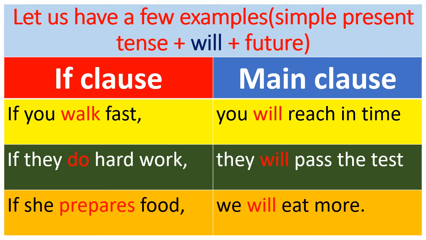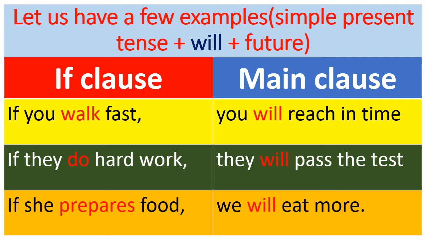Look at the first sentence. If you walk fast, you will reach in time. See, the if clause is there and the clause is in simple present.